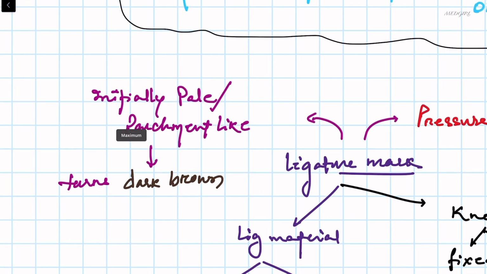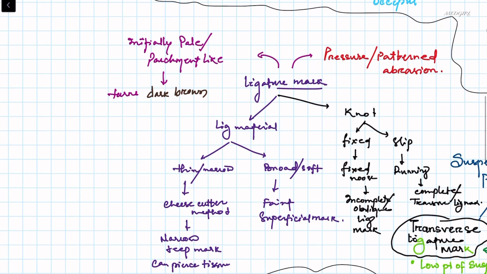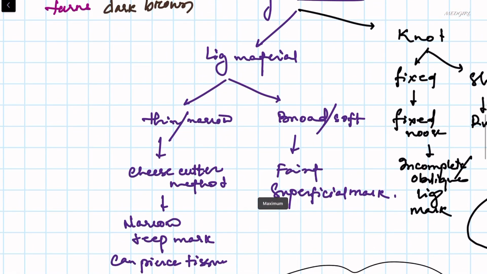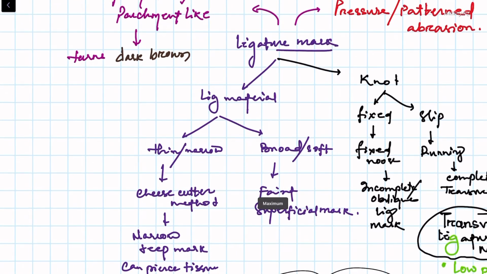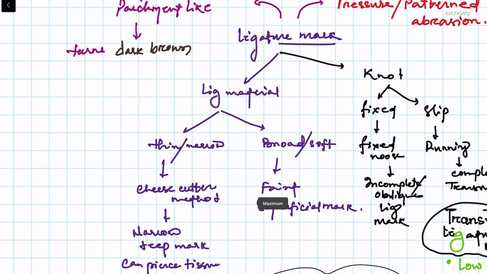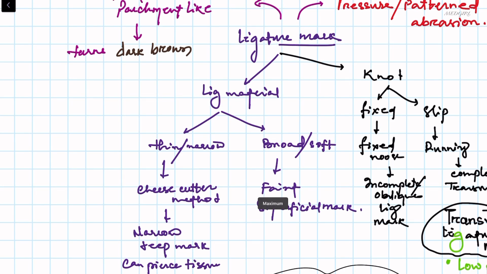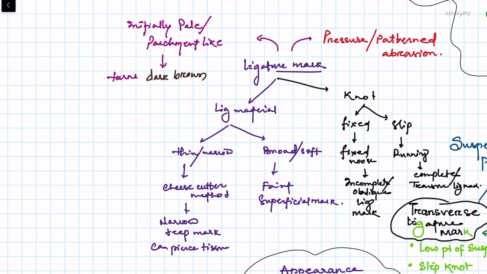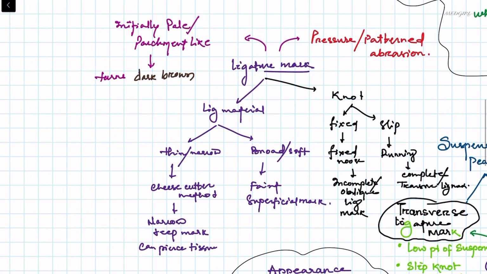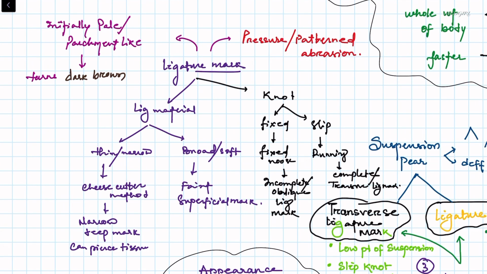Now let's see what the factors are. First we will see the ligature material. Ligature material can be thin or narrow, called the cheese cutter method, which gives a narrow, deep mark and can pierce the tissue, or it can be broad or soft, which may give a faint or superficial mark. Then the knot. The knot is fixed or it is a slip knot. Fixed knot means an incomplete or oblique ligature mark, and a running noose gives a complete transverse mark.